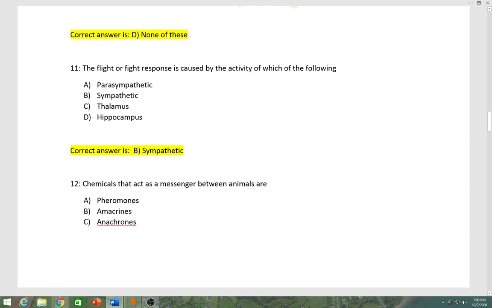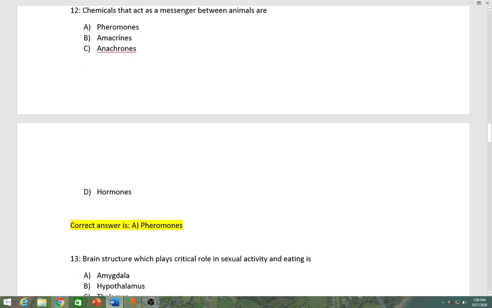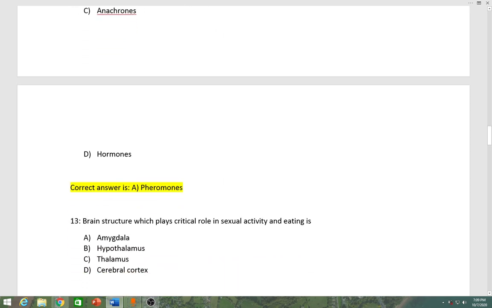Number 12, chemicals that act as messengers between animals are A pheromones, B amacrines, C anacrons, D hormones. Correct answer is A, pheromones.